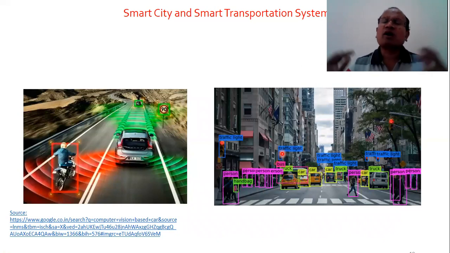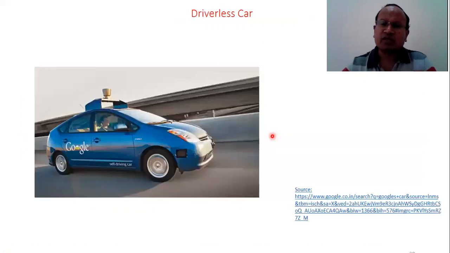So there is a lot of automation in implementing a smart city: controlling the traffic in a smart way, automatic parking, AI-enabled parking, AI-enabled pollution control, AI-enabled contamination in water control. All these are happening to make the city a smart city, a smart transportation system. Driverless car, as I've already told you, is a brilliant example of computer vision and artificial intelligence.